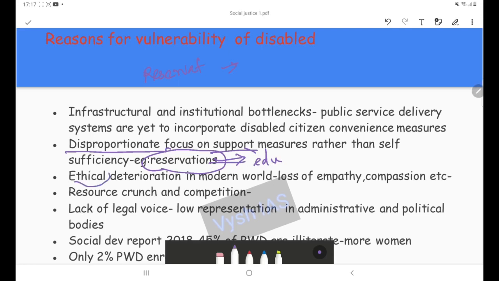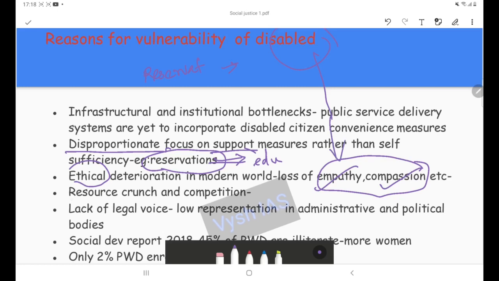Then this problem of ethical deterioration. Today we can see many people are highly individualistic. Being individualistic is not a problem by itself, but it becomes a problem because to survive in a community, we are all extremely interdependent. So when there is a loss of empathy, compassion, etc., the primary people to be hit are the disabled sections, because they need support. The support given to them is not a privilege, it is rather their right. Being disabled is not their fault, so it is the duty of the community to support them in a dignified manner.